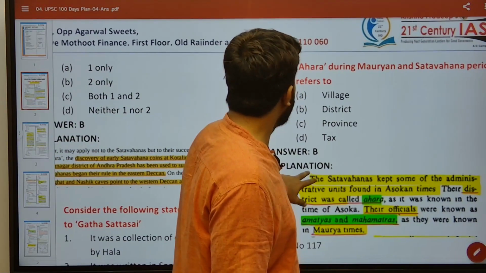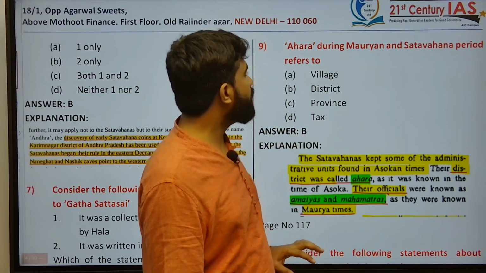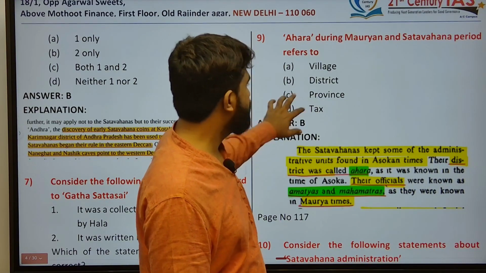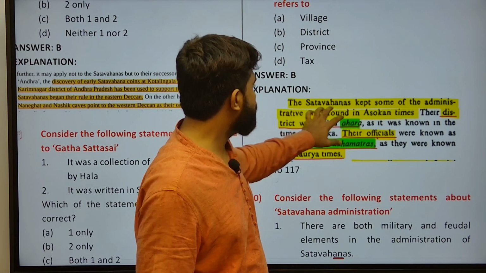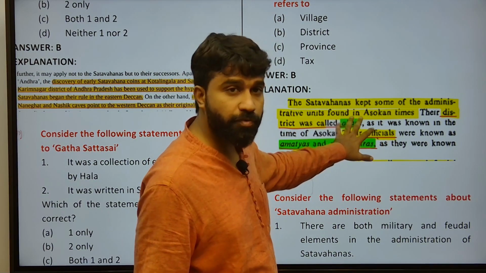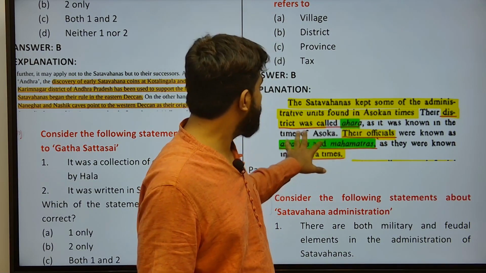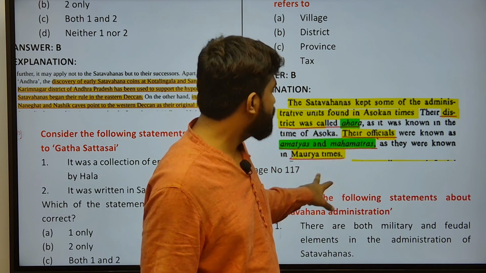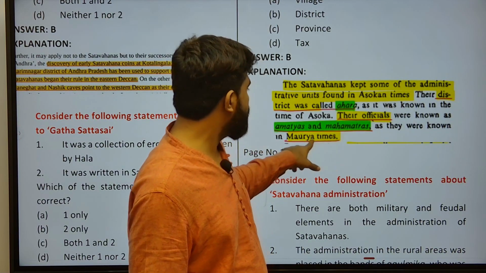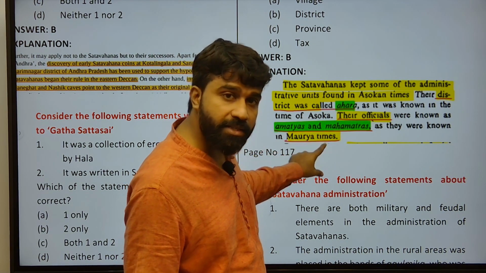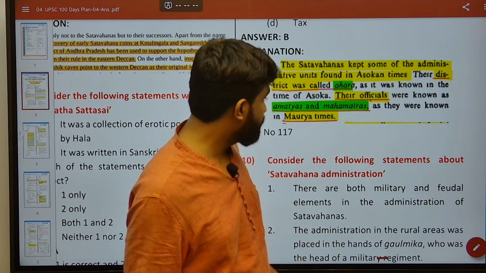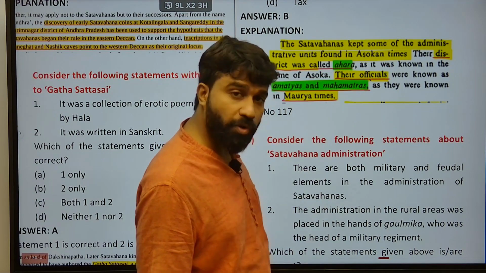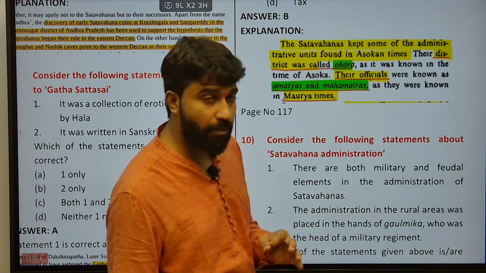Next, 9th question. Ahara during the Mauryan and Satavahana period refers to a district. The Satavahanas kept some of the administrative units found in Ashokan times as well. They followed the system of Ahara. It was known as a district, and their officials were termed Amatyas and Mahamatras, as they were known in Mauryan times as well.